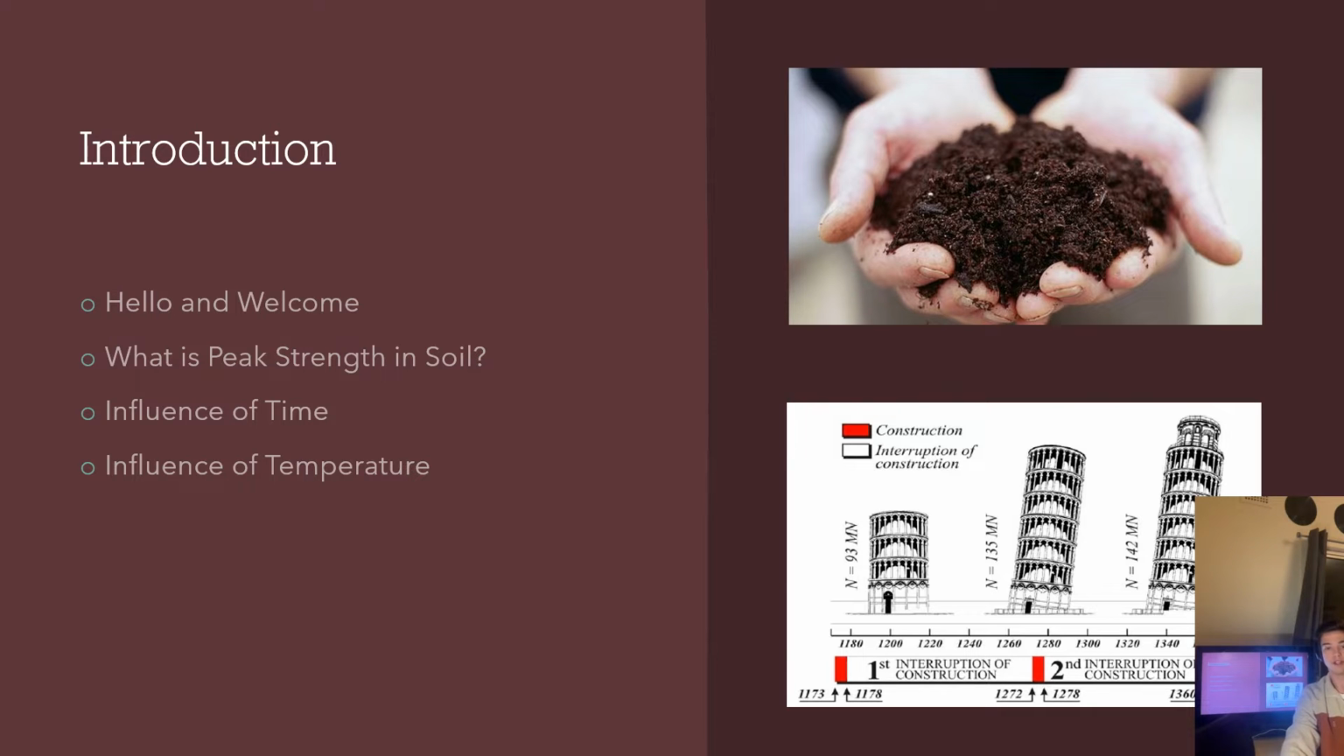In this presentation, my two colleagues will present a synopsis of various scholar articles on the effects of time and temperature on the peak strength of a soil. They will also present equations to demonstrate how time and temperature factors interconnect in affecting the peak strength of a soil.